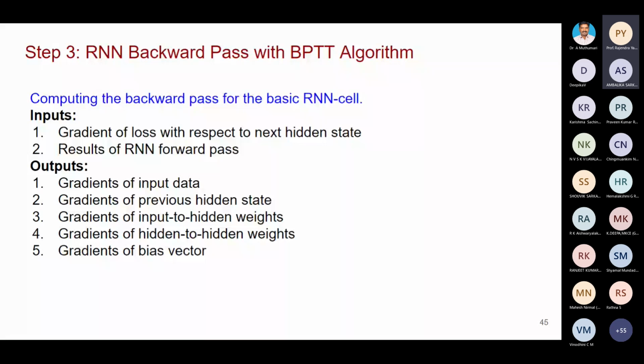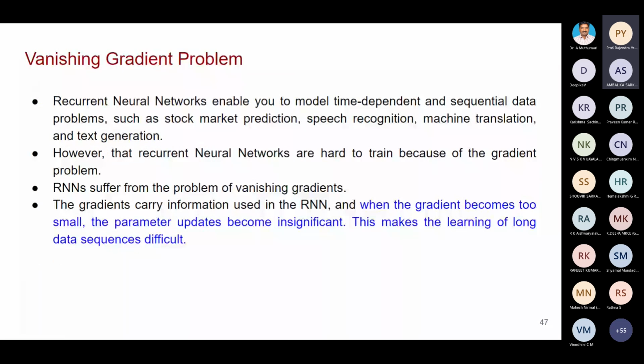While computing this gradient, if the change between the previous one and the present one is very small, what will happen? There will not be any significant change in the network. When the gradient becomes too small, the parameter updates become insignificant.